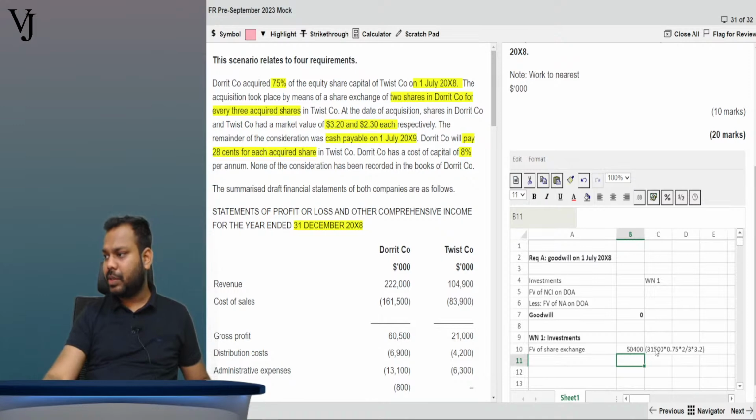Will you get any extra marks for this in the exam? No, you will not get any extra marks. But why are we showing? I will tell you why.